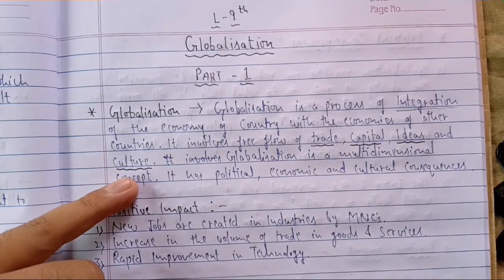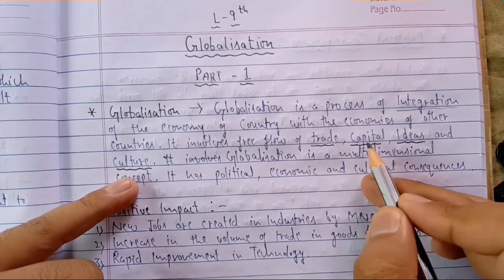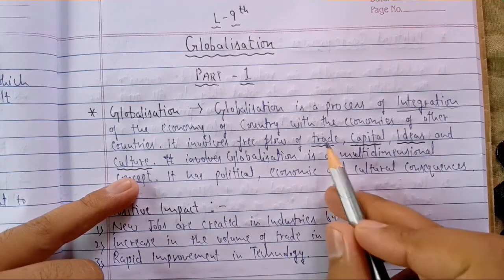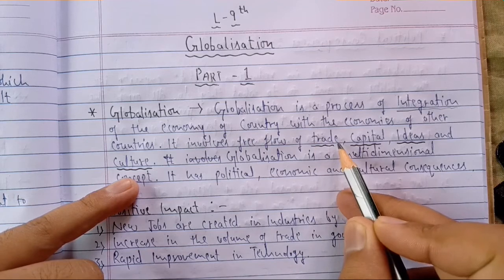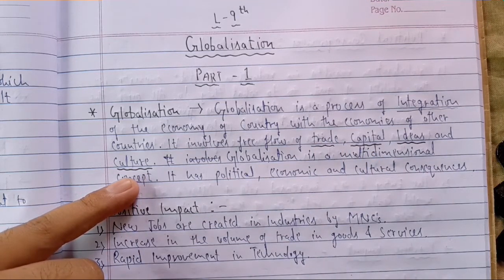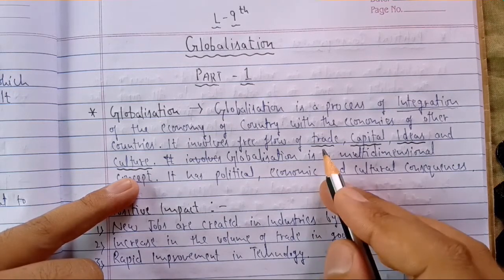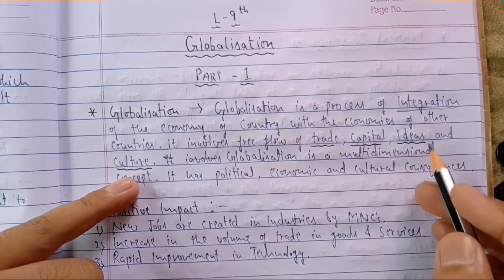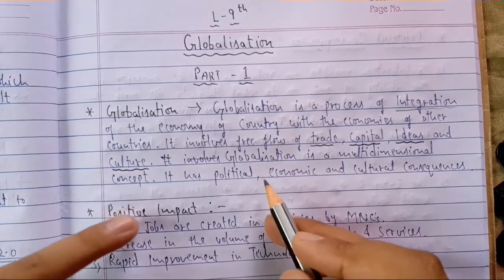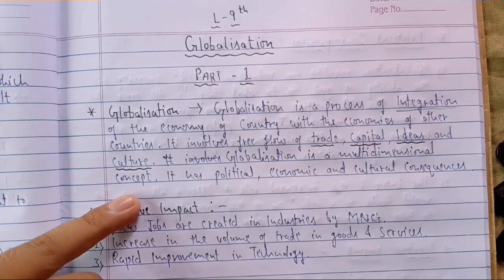So you have to always remember these 4 terms: trade, capital, ideas and culture. Whenever anyone talks about globalization, you first have to remember that it's all about the flow of ideas, trade, capital or culture. Flow means moving from one place to another. What all things can move from one place to another? Trade, capital, ideas of a particular place, and culture also. We'll study this in detail now in this chapter.